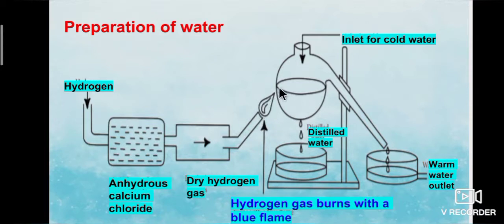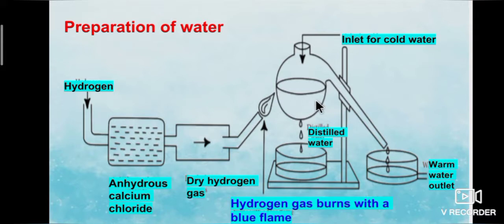The burnt hydrogen gas forms droplets of water when it comes in contact with the cold flask, that is, outside of the flask.